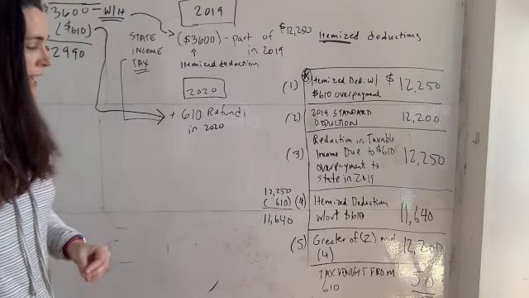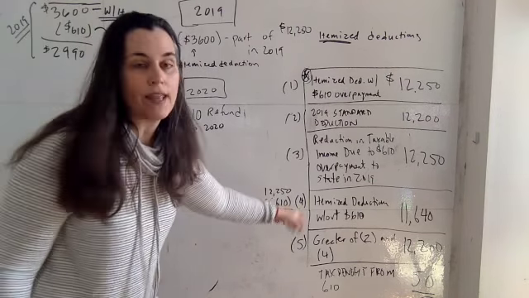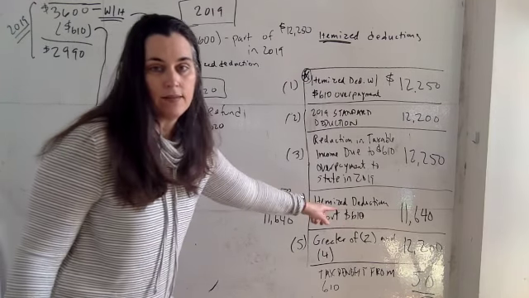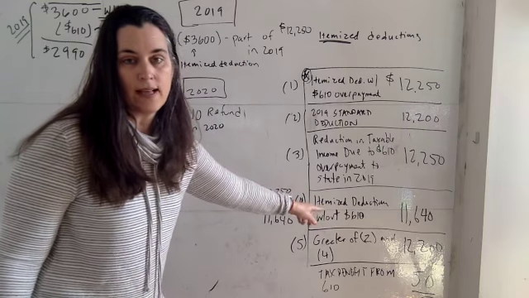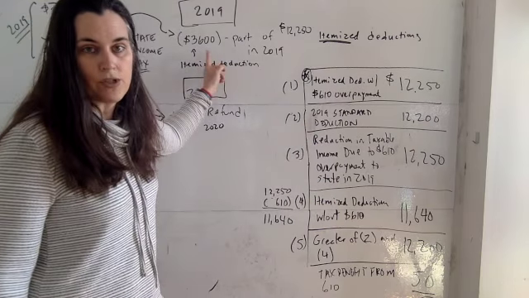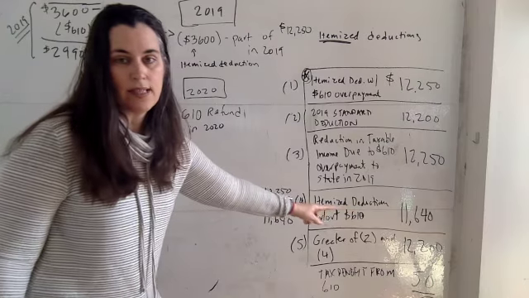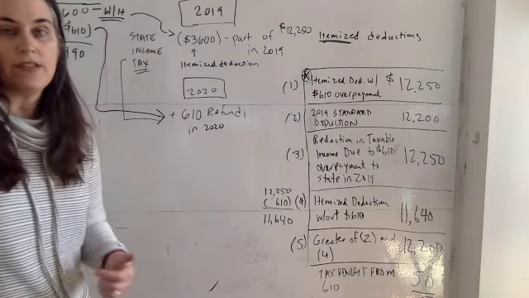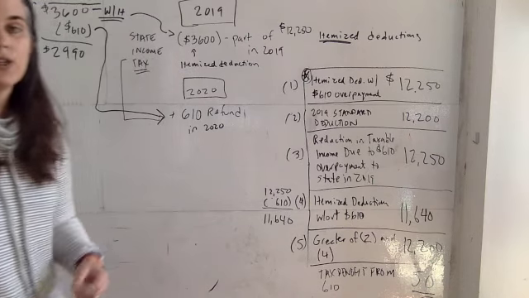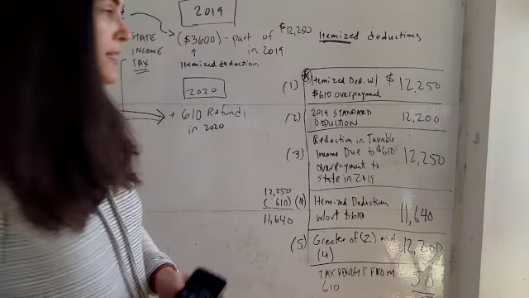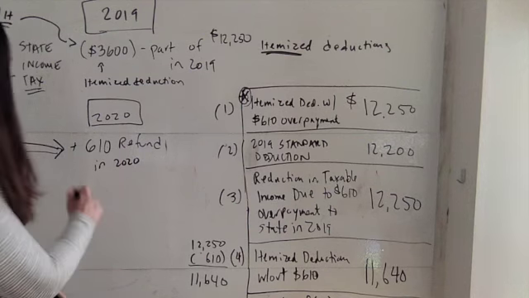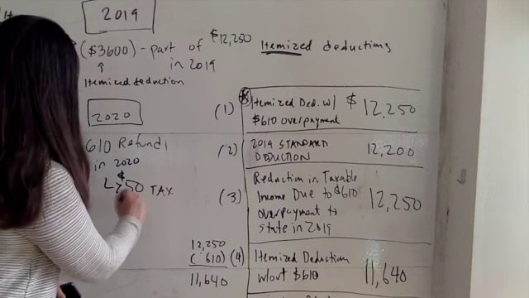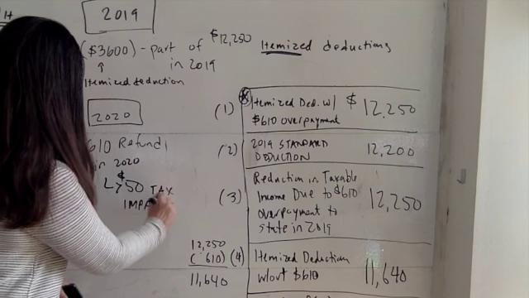So what we find is that he has to account for that disconnect, the difference between the amount that he would have taken if the $610 had been removed from this $3,600. The difference between $11,640 and $12,200 is $50, and the $50 is what he must include in his income in 2020. So this $610 refund is going to have a $50 tax impact on Ken in 2020.